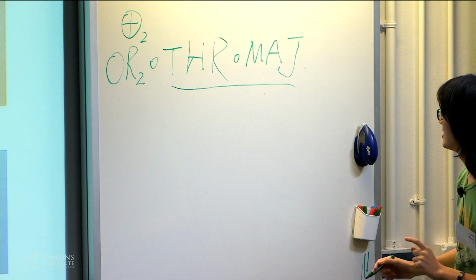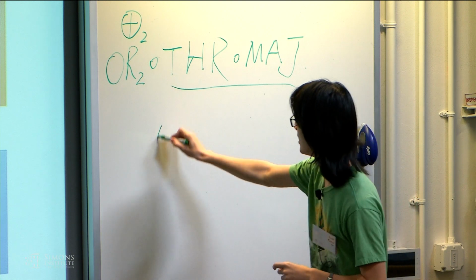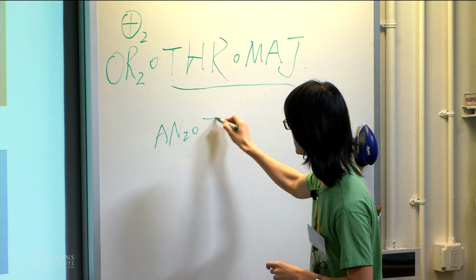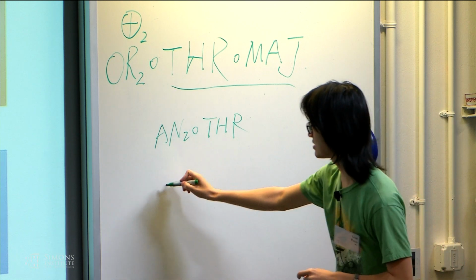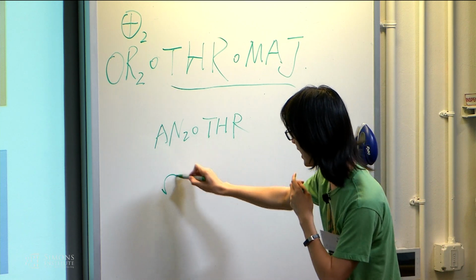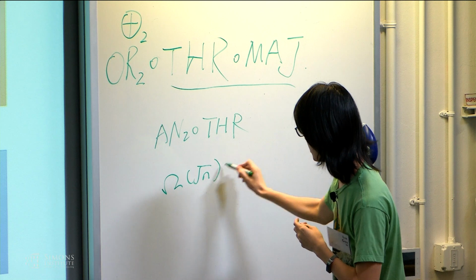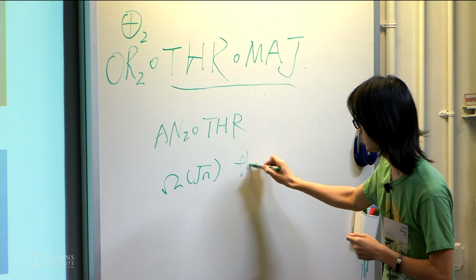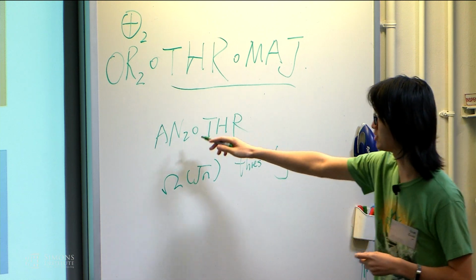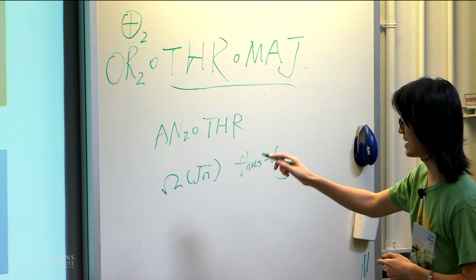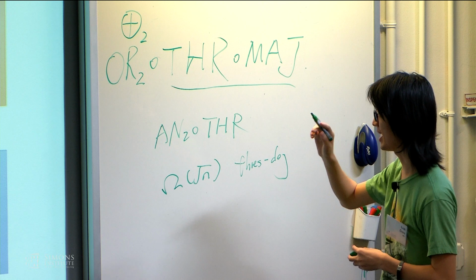Actually, there's a lower bound by Sherstov that AND 2 of threshold has a very large, maybe root n, threshold degree. So AND 2 of threshold seems, at least from the perspective of threshold degree, already very hard.